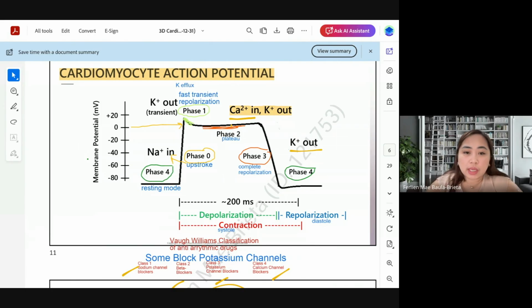But in some cases, nag-extend itong part sa phase 2. Pag nag-e-extend ang phase 2, what happened is extended ang contraction. Right? So kung extended ang contraction, the beating will be fast. Tama ba? So if extended ito dito, more calcium ang pumapasok, di ba the calcium causes contraction?